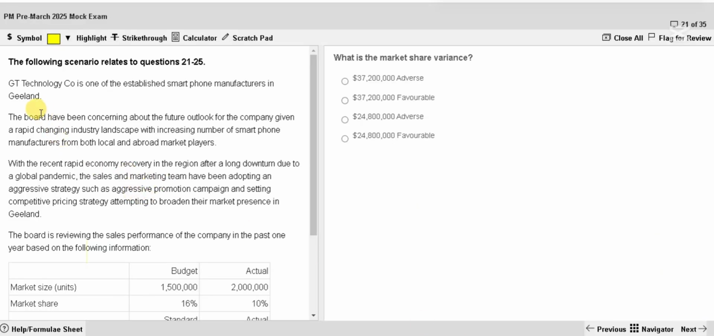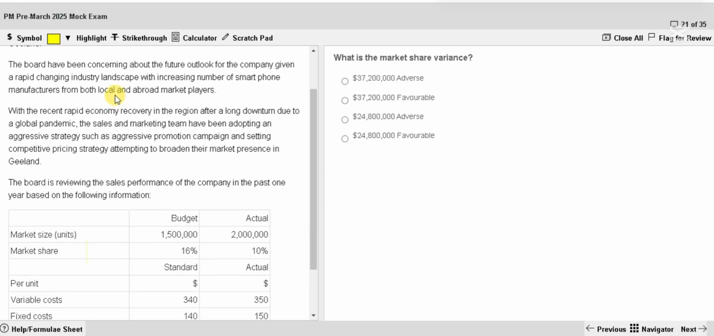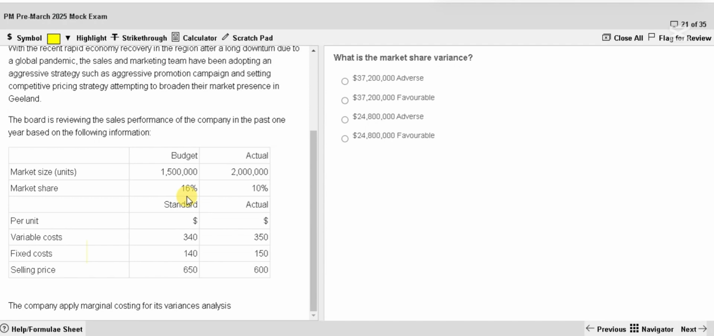GT Technology Company is one of the established smartphone manufacturers in Giland. The board has been concerned about the future outlook for the company given a rapidly changing industry landscape with an increasing number of smartphone manufacturers from both local and abroad market players. With the recent rapid economic recovery in the region after a long downturn due to a global pandemic, the sales and marketing team has been adopting an aggressive strategy, such as an aggressive promotion campaign and competitive pricing, attempting to broaden their market presence in Giland. The board is reviewing the sales performance of the company in the past 1 year based on the following information.